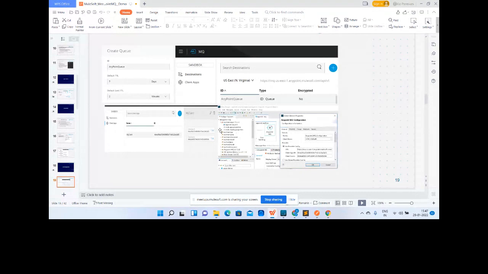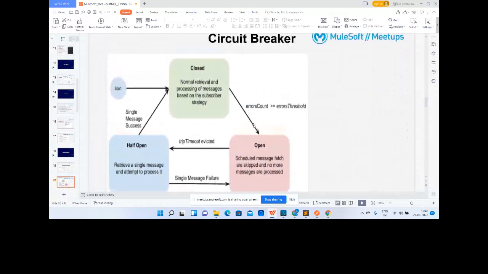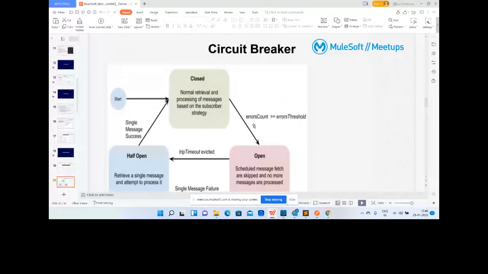And we have set up those configurations in a Mule application and tested it successfully, which means it is able to communicate with all the queues in that particular location. Perfect. All good.